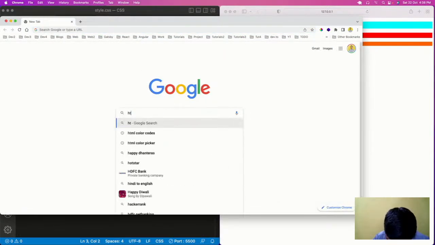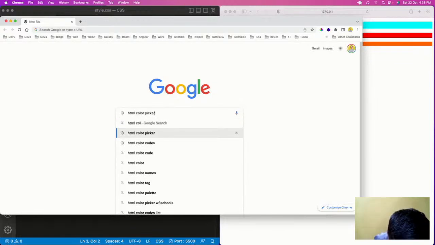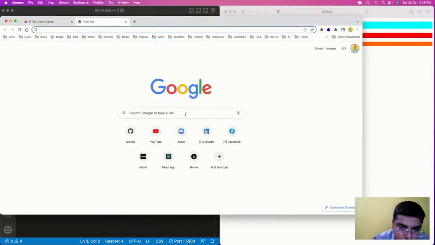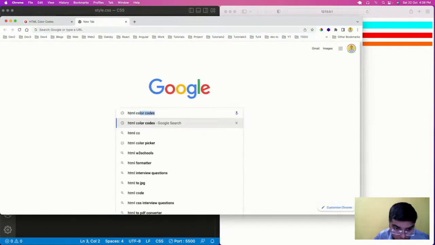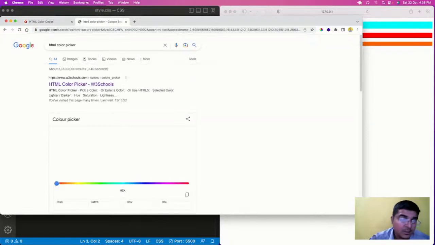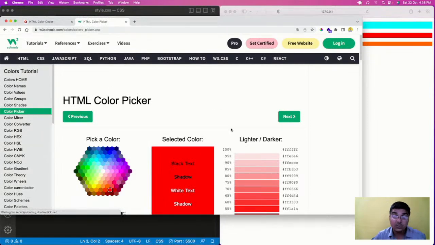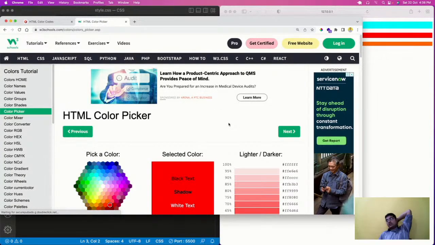So we'll have HTML color quotes in the HTML color picker. There are these two sites which are managed by W3Schools. Okay, so let us have an introduction of CSS here.